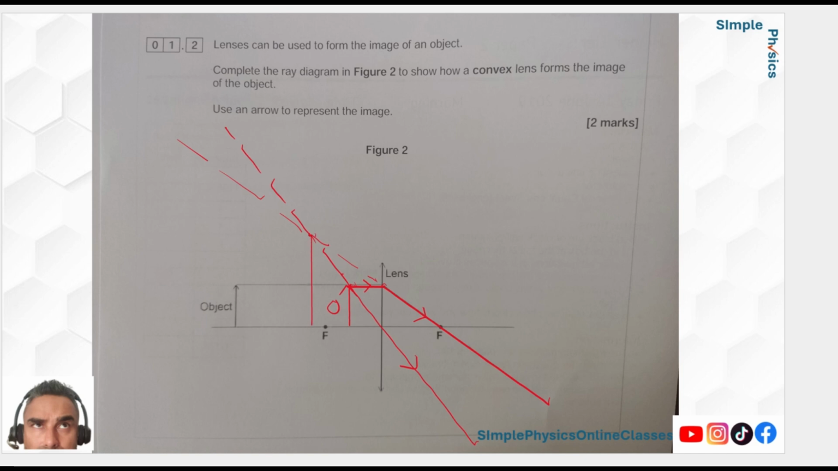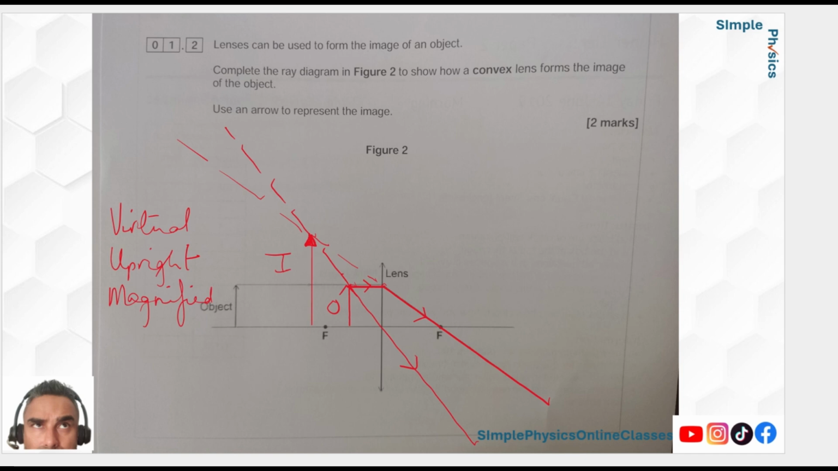Draw a line, nice and big. Draw an arrow. Right, so I'm going to put this as I. Now, what can you tell me this time about the image? First of all, it's virtual because the object and the image are on the same side. So this is virtual. It's upright. And it is magnified, clearly, because it's larger than the object. And again, work out the magnification. That's the only maths there is to this.